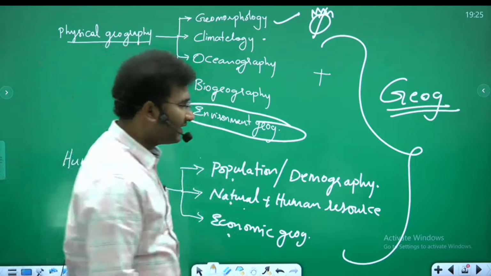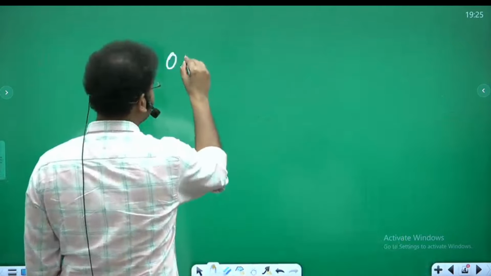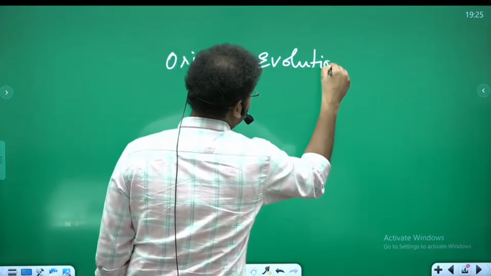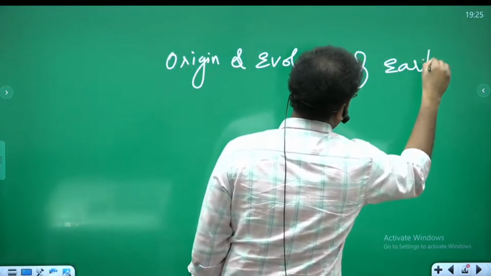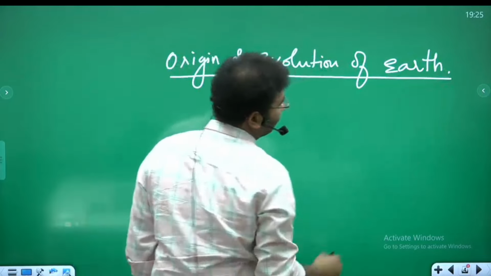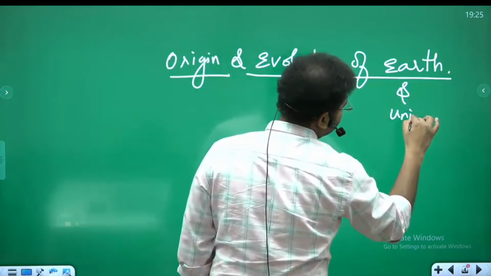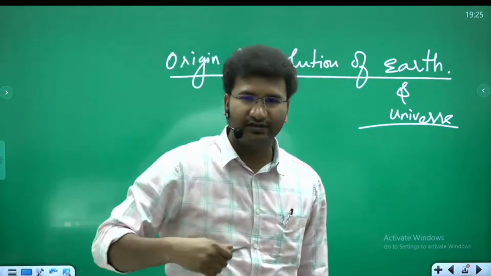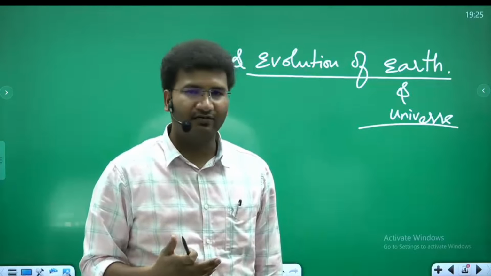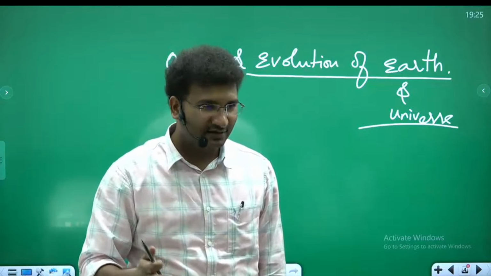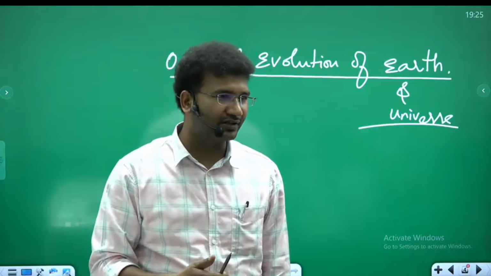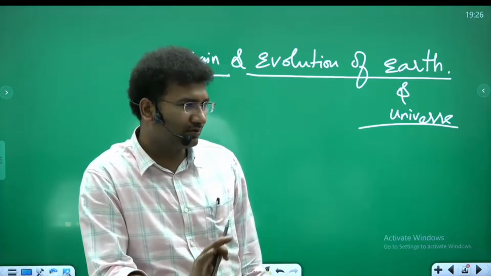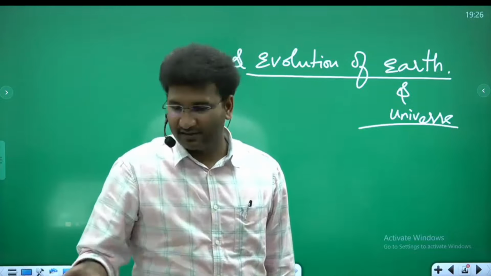Right? Tomorrow we'll start with origin and evolution of the earth and the universe. I'll start with how the earth formed, how the stars formed, how the other celestial bodies that are there were formed. We'll learn about certain planets, asteroids, meteoroids, what all these things are. Tomorrow's class will be a bit like an alien subject, but please do not miss that. Try to read from the NCERT book.